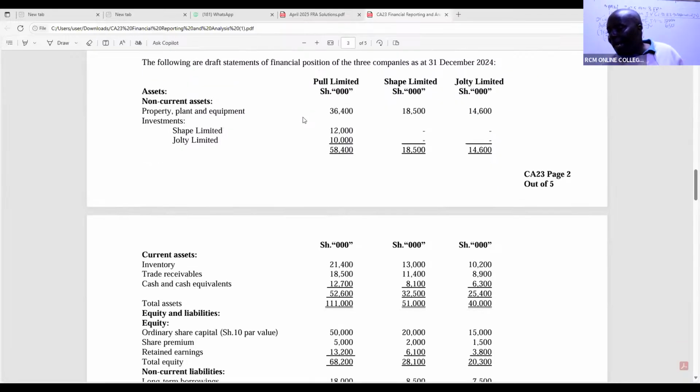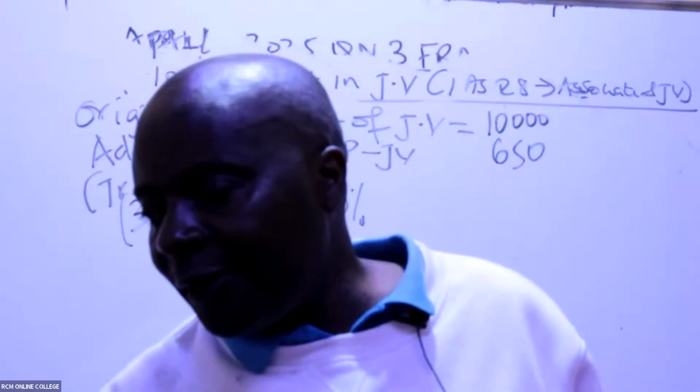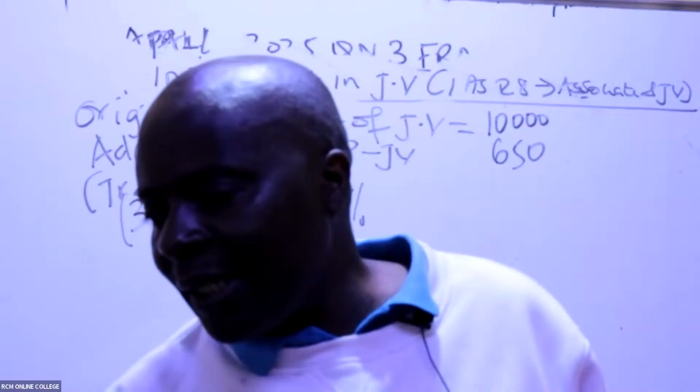How about retained earnings at the financial reporting date? You can see retained earnings for Jolti is 3,800. So the profit here will be 3,800 minus the 2,500. Take 50% of that. I hope that's a little bit clear now.